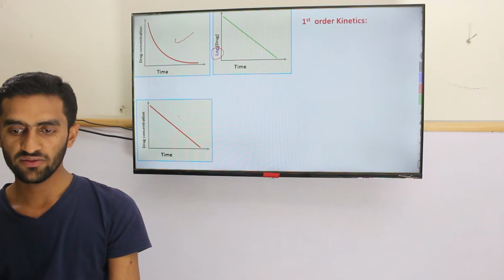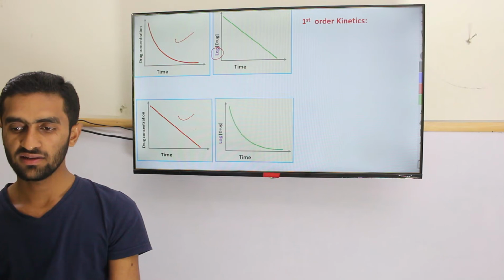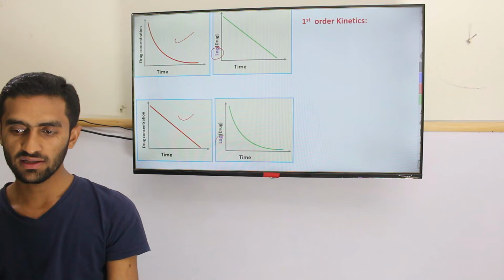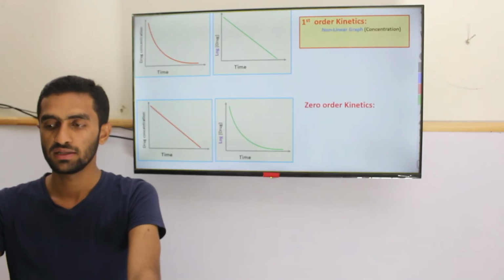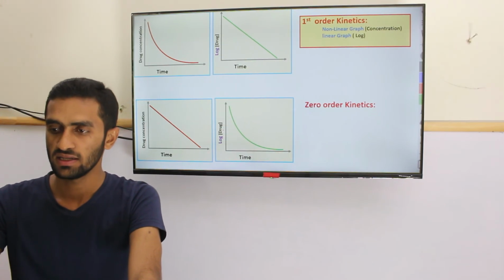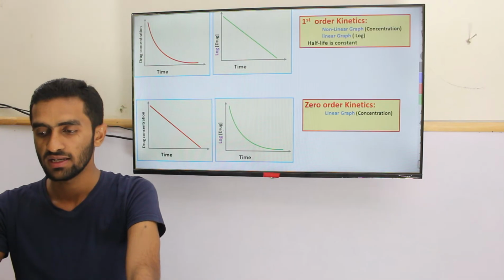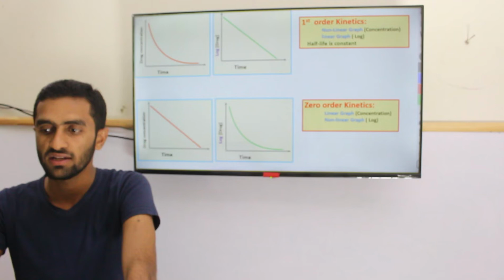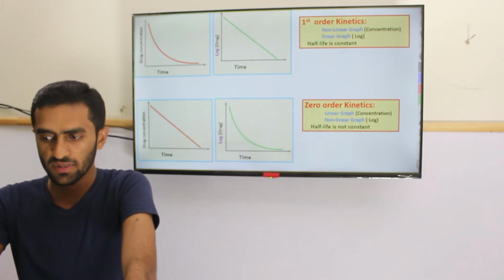It's a normal graph where drug concentration is mentioned, while if you compare here you can see it's a curve, so non-linear for zero order. If you get confused with this concept: zero order is linear in the normal concentration graph, while it's non-linear in the logarithm graph. Half-life is not constant, as I mentioned.